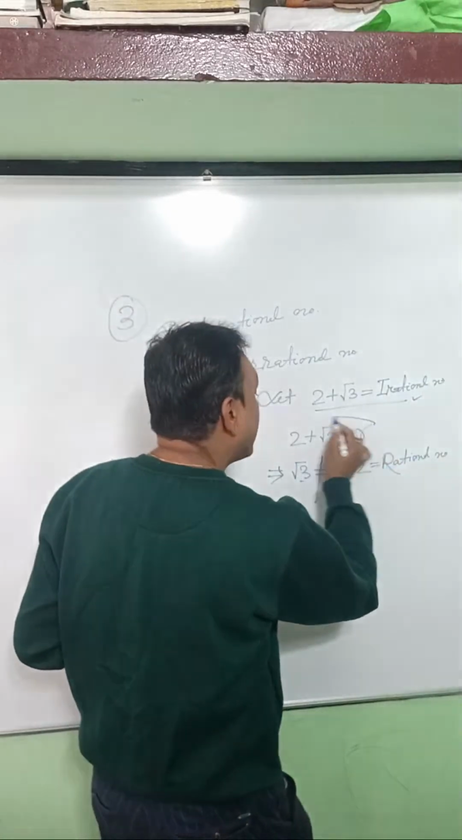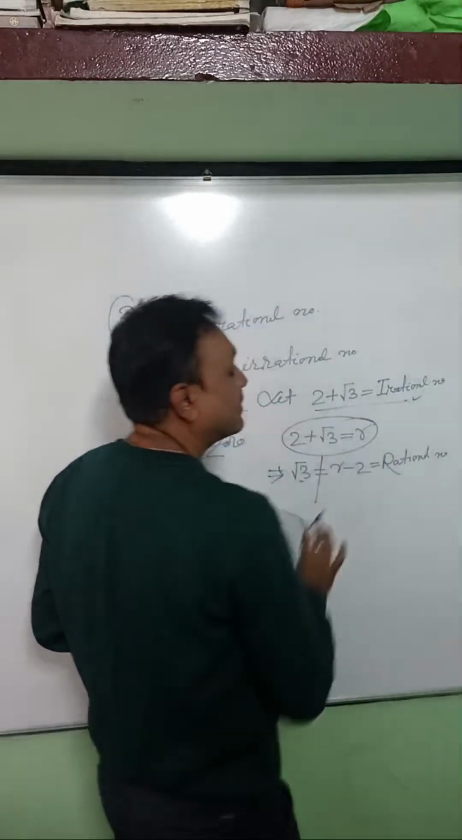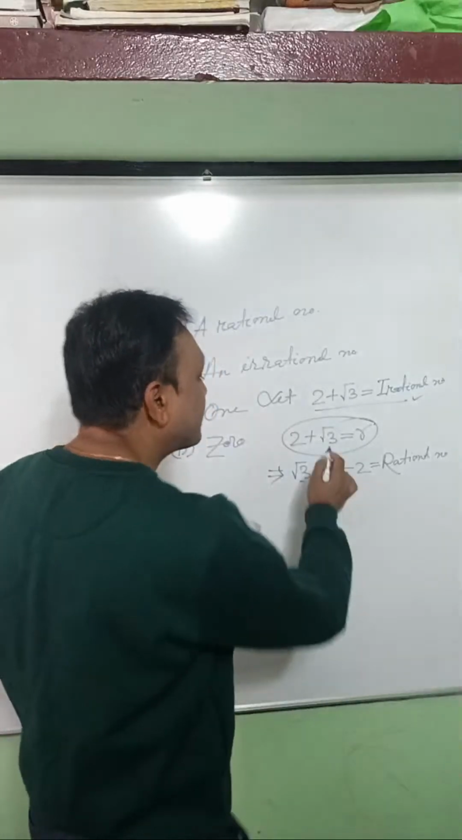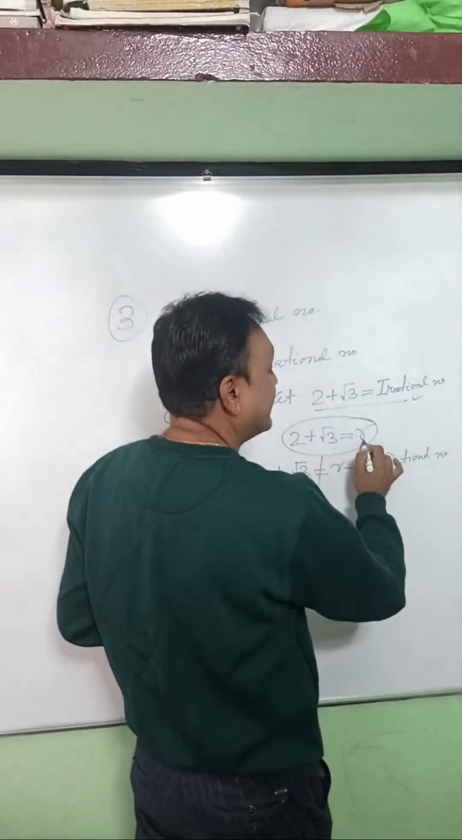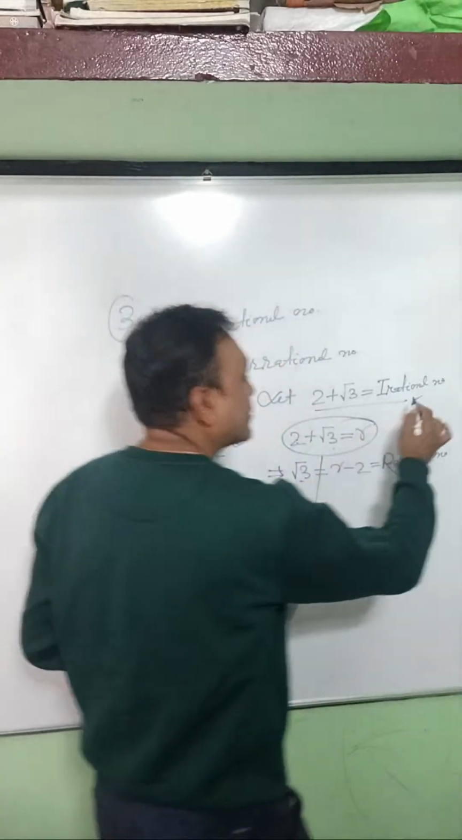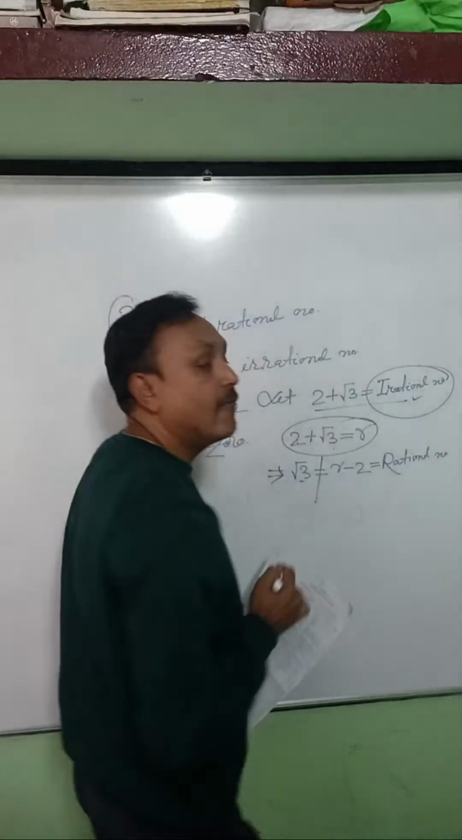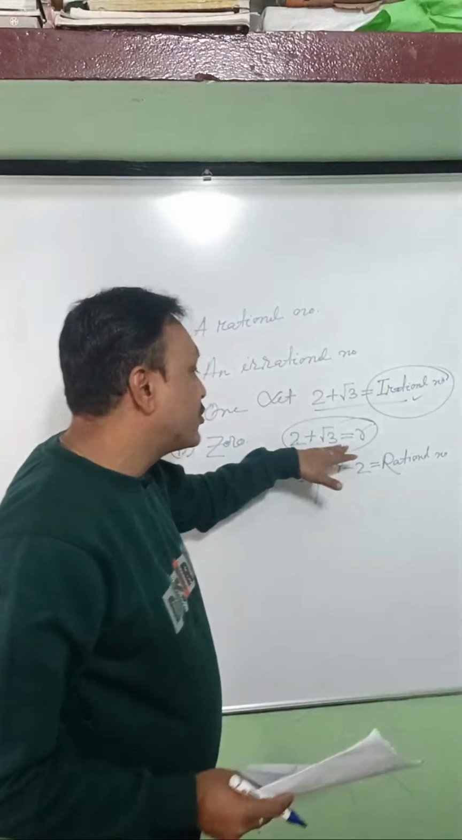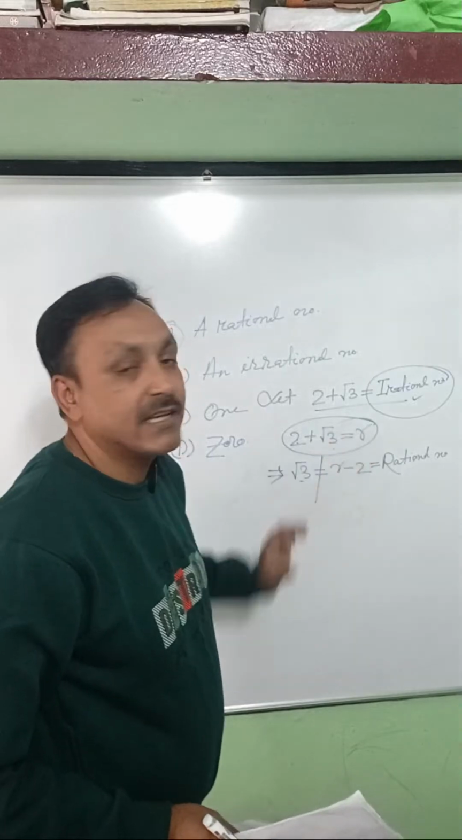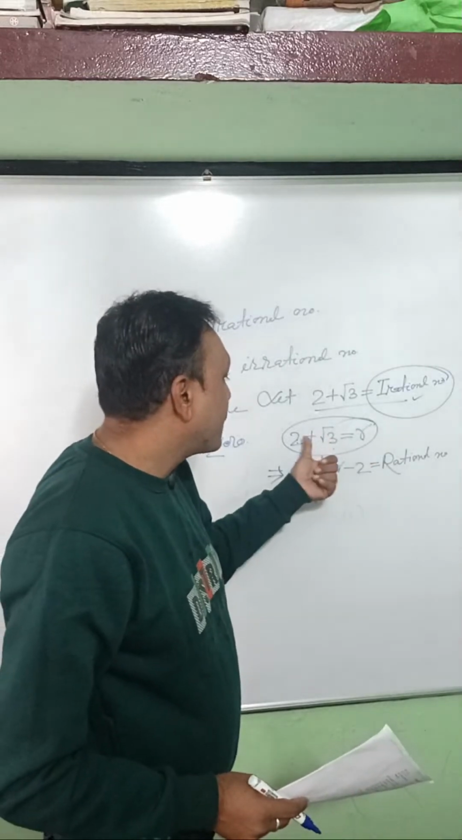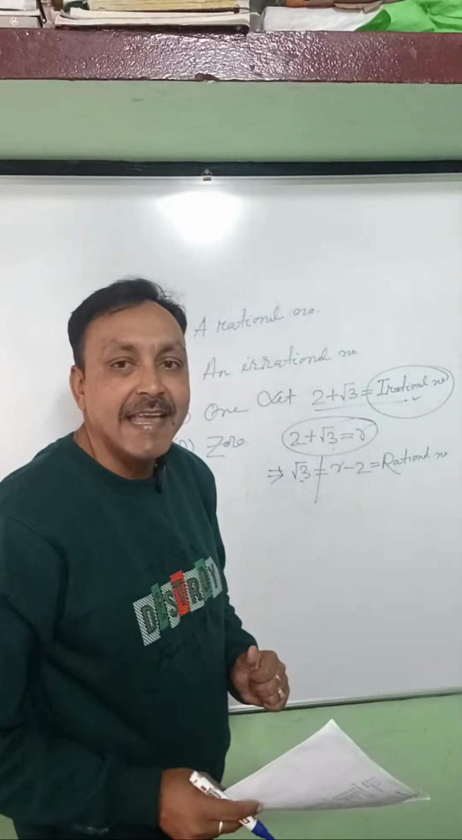So our assumption is wrong. That's proof that you cannot take 2 plus root 3 as a rational number. It always gives you the irrational number. So if we assume that this is a rational number, I can prove that our assumption is wrong. So 2 plus root 3 is always an irrational number.